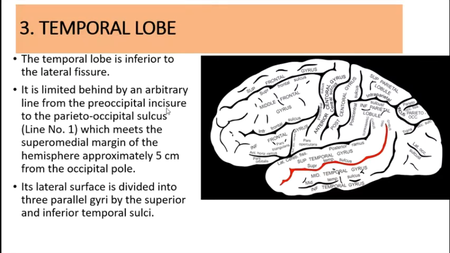So it is again limited by those arbitrary lines which are going to meet near the superior margin of the hemisphere, approximately 5 cm from the occipital lobe. This is the location of the preoccipital incisure. Its lateral surface is divided into three parallel parts by the superior and the inferior temporal sulci. This is the superior temporal sulcus, this is the inferior temporal sulcus, which divides this entire zone into superior, middle and inferior temporal gyrus. So it is not very difficult.